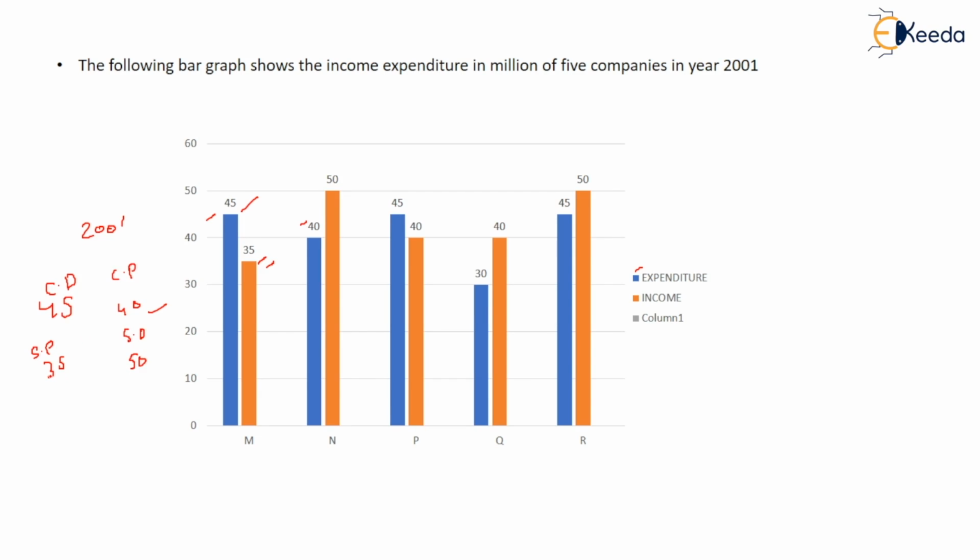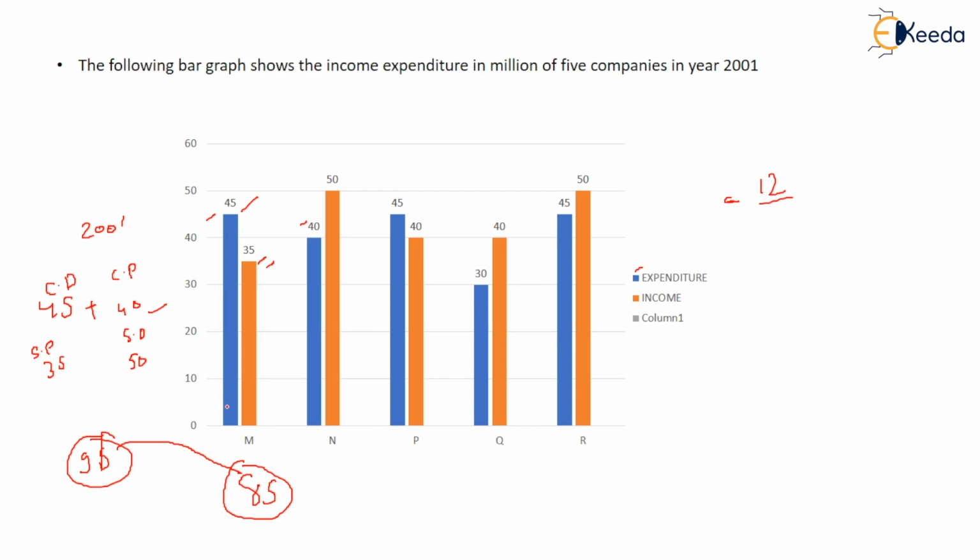So you can add these. After adding, this comes out to be 95 and this comes out to be 85. So they spent 95 rupees from their pocket and are earning 85 rupees. So 10 rupees they are losing. On what amount are they losing?